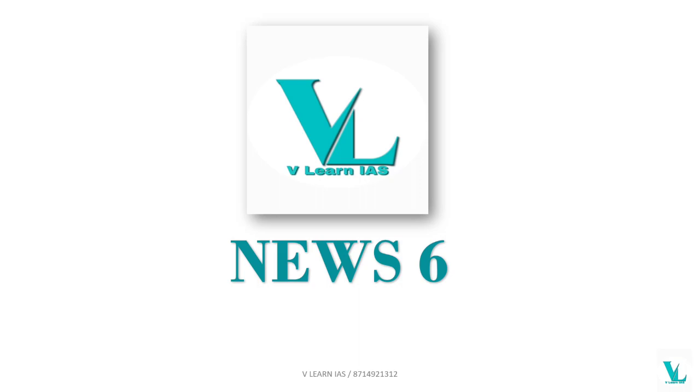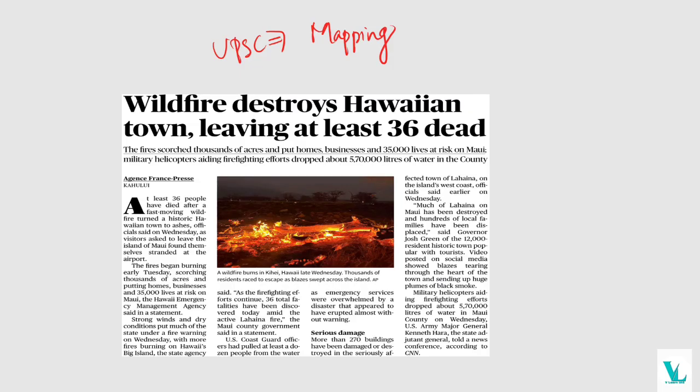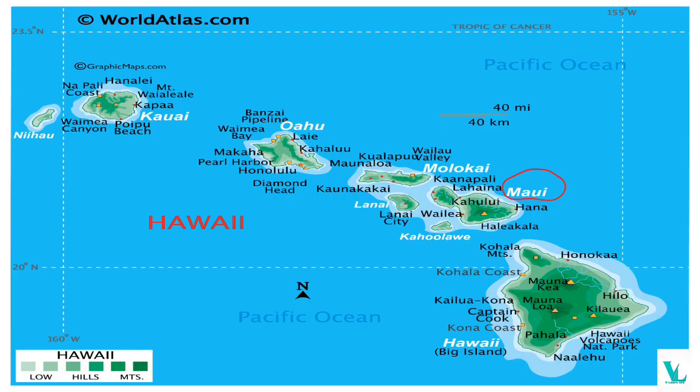Moving to the sixth news, which has importance in mapping. A wildfire destroys a Hawaiian town. We can locate Hawaii here: this is the Pacific Ocean, this is the island archipelago, and the wildfire has occurred in Maui. This is the place we have to locate on the map.